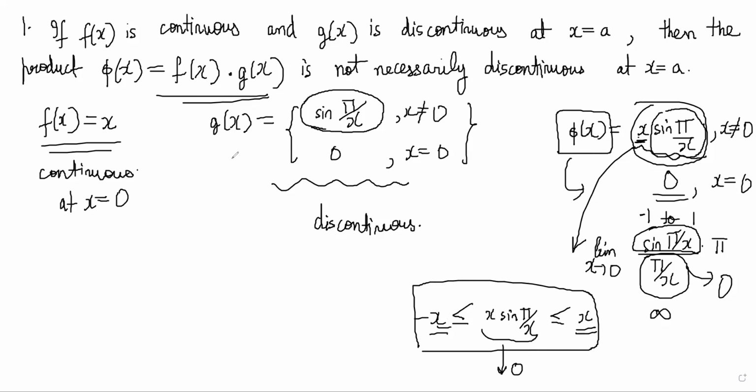While g(x) was discontinuous, even then the product is becoming continuous. So it is important to know that it is not compulsory that if one of them is discontinuous, the whole product has to be discontinuous. So this is the first point. Just make a note of this and this example. I hope you have written it somewhere.